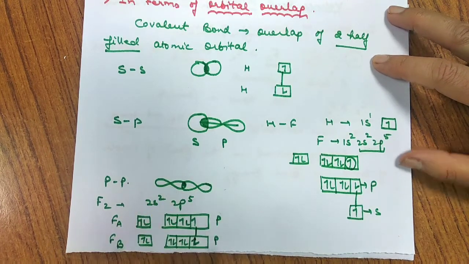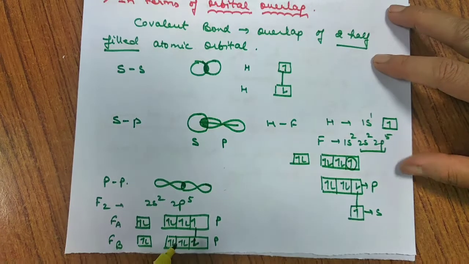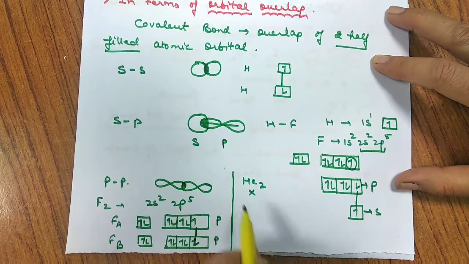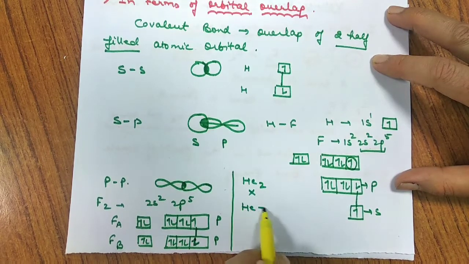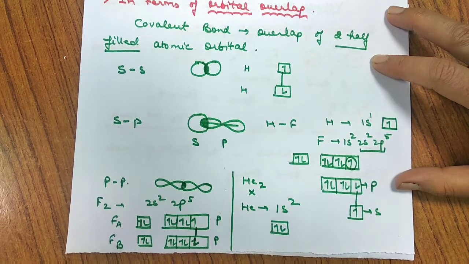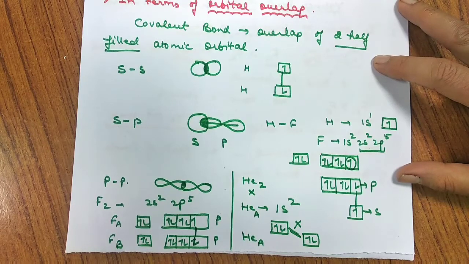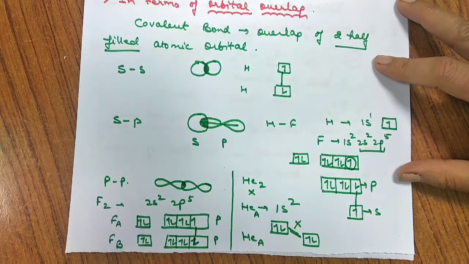Now the thing is, helium does not have any half-filled orbital. My question is why He2 does not exist. The reason is, when I write the configuration of He, it is 1s2. Being 1s2, it does not have any half-filled orbital, neither in this helium atom nor in another helium atom. And since it does not have a half-filled orbital, no such overlapping will be observed. And this He2 does not exist. No bond is formed between two helium atoms.